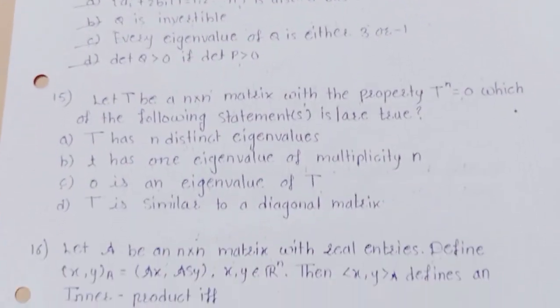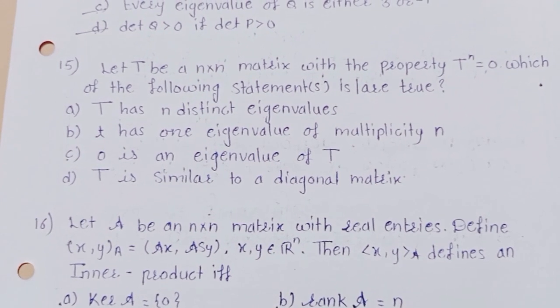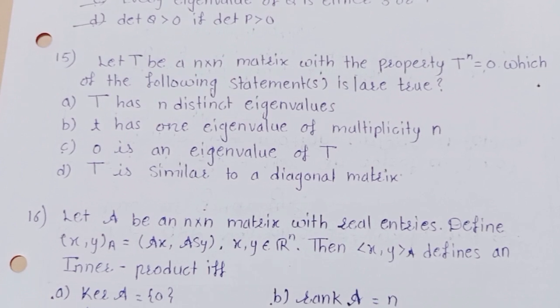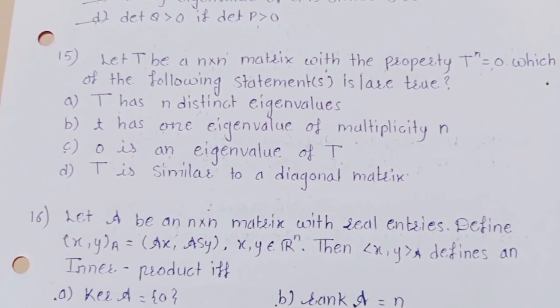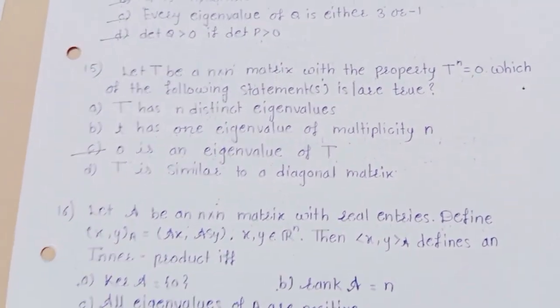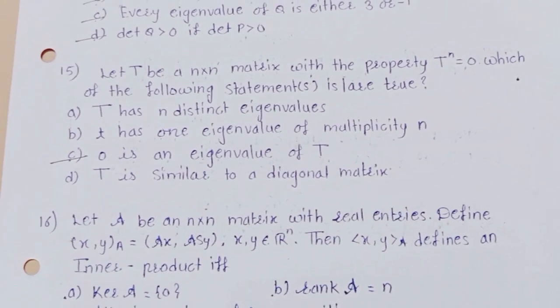Next question. Let T be an n by n matrix with the property T to the power n equals 0. Which of the following statements is true? फिर से अगेन हमें देखना है इन फोर में से कौन सा स्टेटमेंट ट्रू है और right answer is C. 0 is an eigenvalue of T.